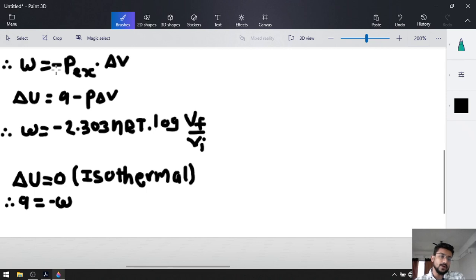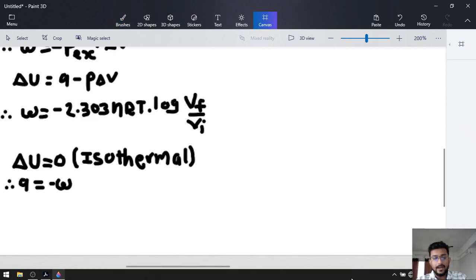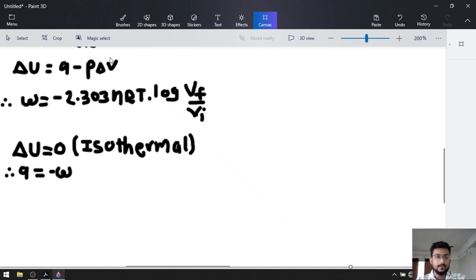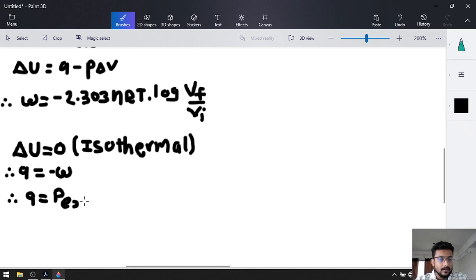So when we put down both of the work formulas for the heat, or you can say energy change Q, the negative sign will be replaced. So Q will be equal to P external into delta V for the irreversible process.